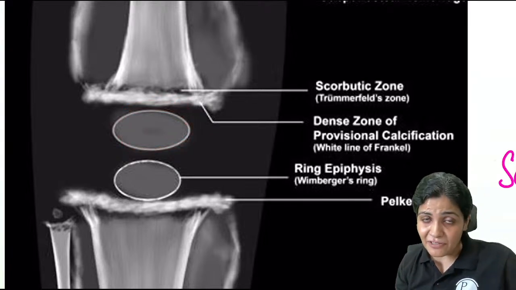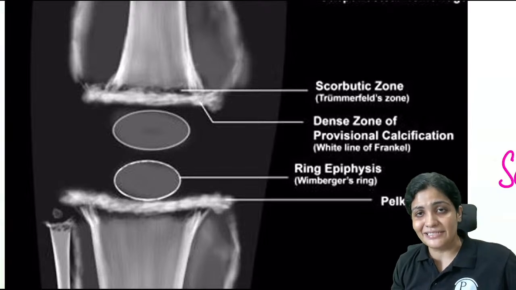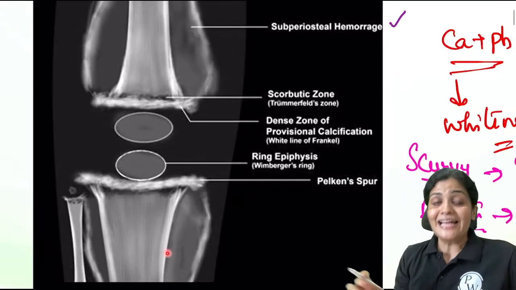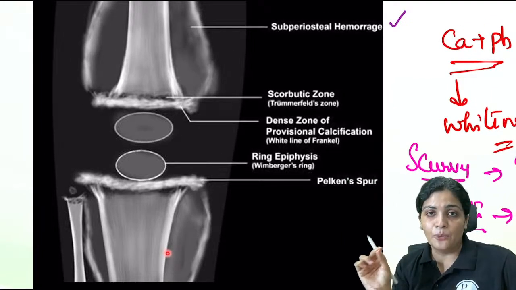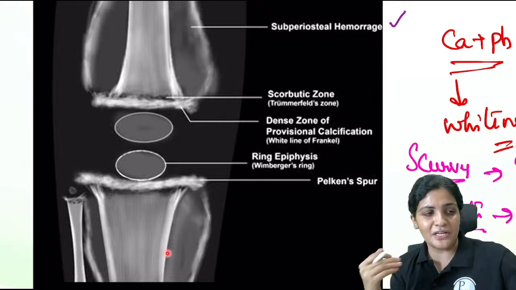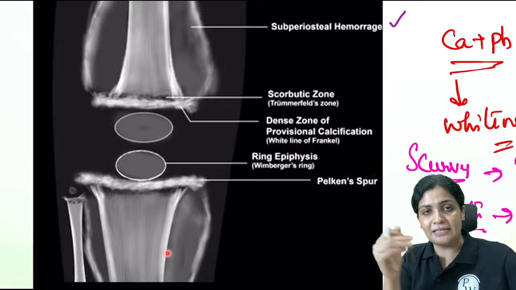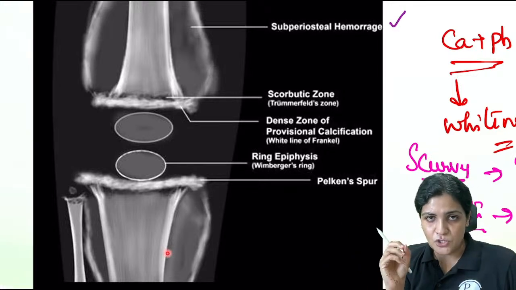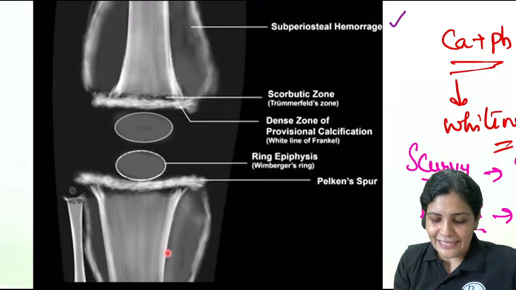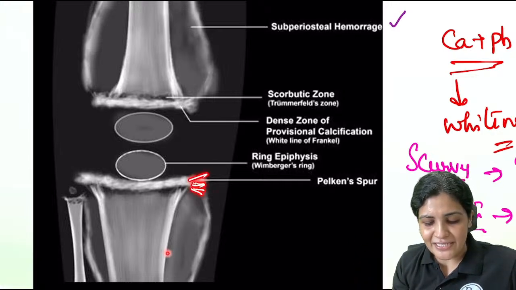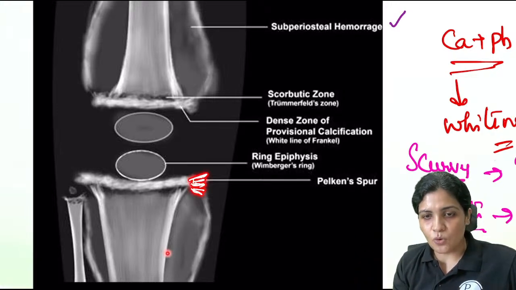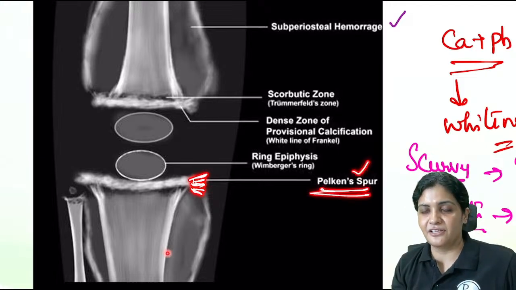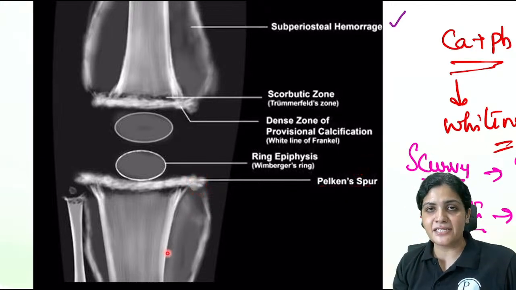There is a name given to it, which is called Wimberger's sign. So this is Wimberger's sign. There is a calcification around the epiphysis. So this calcium and phosphorus is very happily seen. So there is a ring-like epiphysis, which is called the Wimberger's sign. And there are some extensions over the metaphysis, the growth plate. This is called the Pelkan's spur.